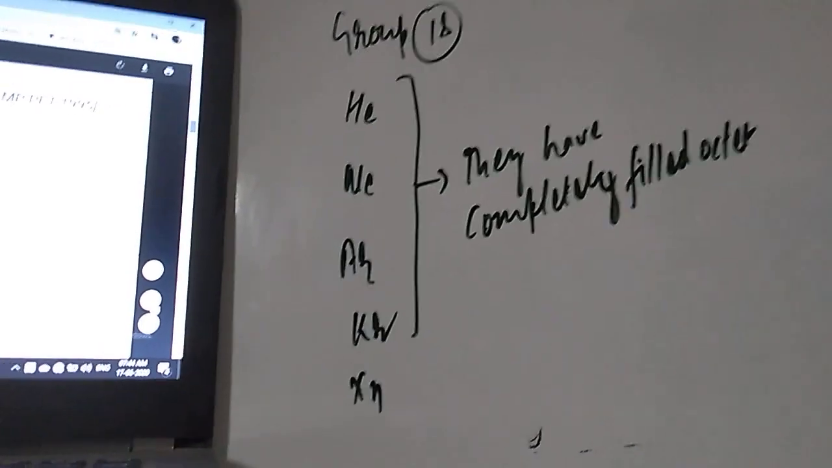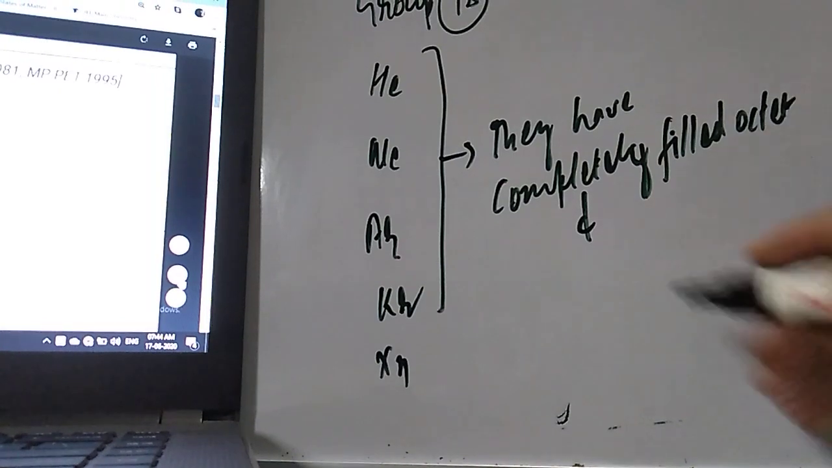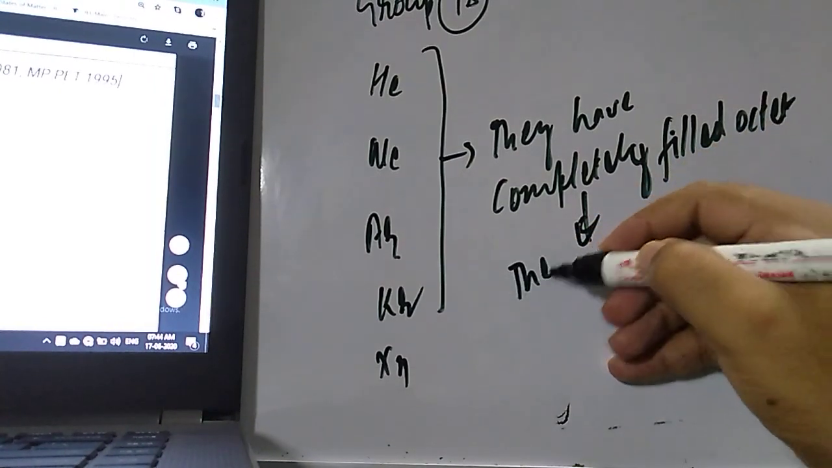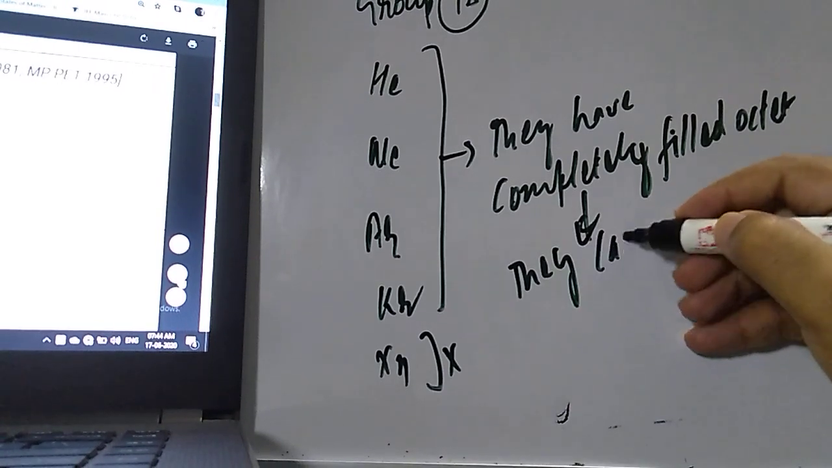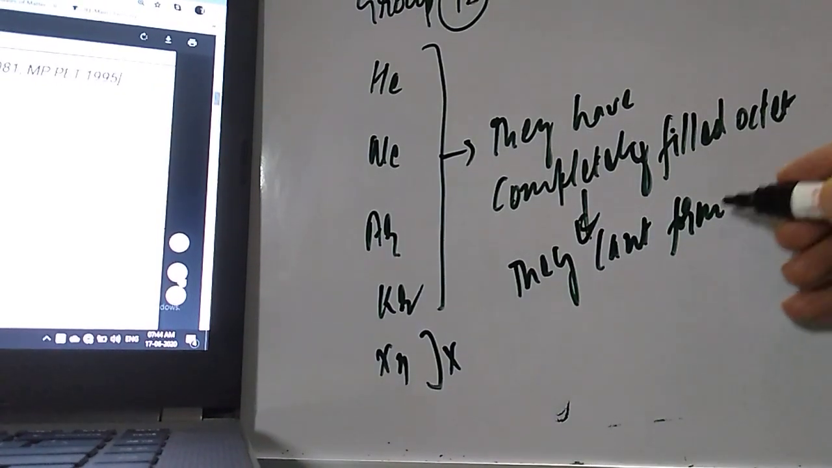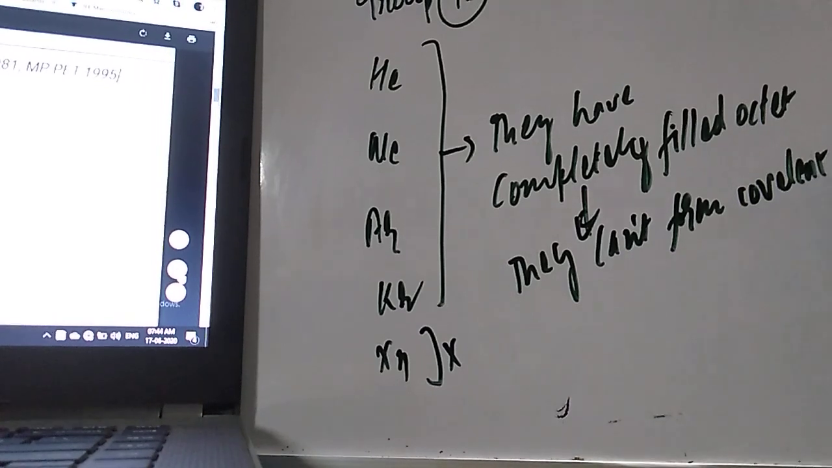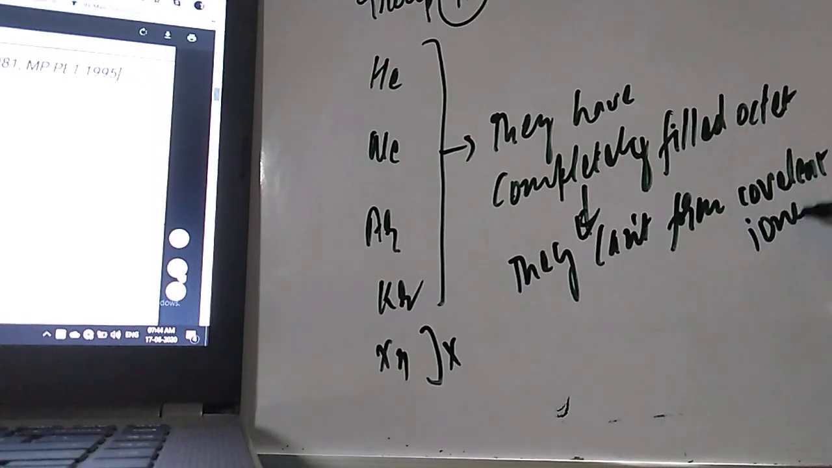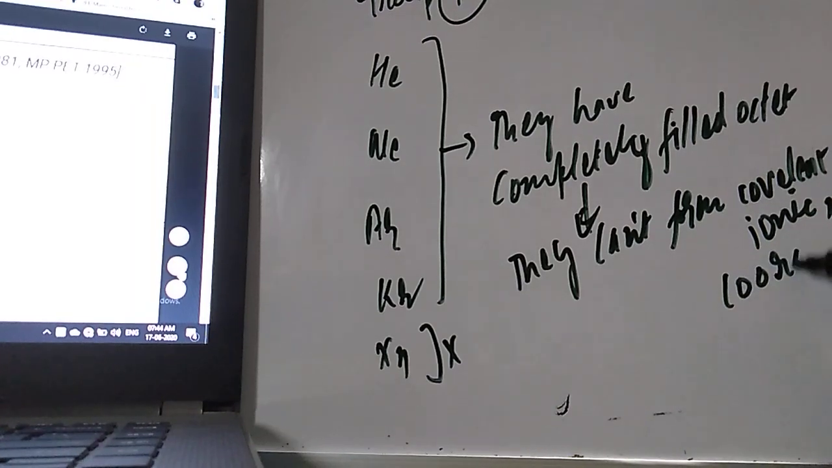Due to the completely filled octet, what will happen, student? They can't form a bond. The exception is xenon. They can't form strong bonds. They can't form a covalent bond, they will not be able to form an ionic bond, and it is also not possible to form a coordinate bond. Why? Because they have a completely filled octet.